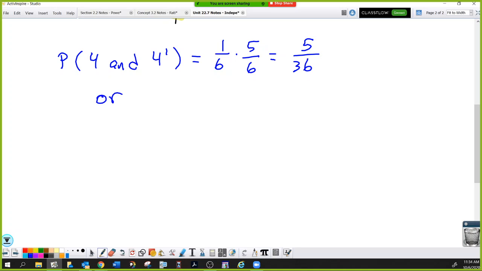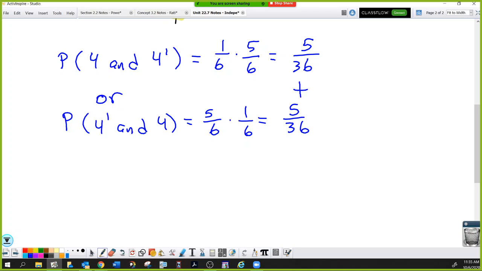Or, which requires us to use yesterday's notes, the addition law of probability. What if the first one was the not 4, but the second one was 4? Not 4 has a 5 out of 6 chance, and the 4 has a 1 out of 6 chance. So there's another 5 out of 36 right there, and when you add those, you get the 10 out of 36. Or even faster, realize because there were 2 dice, there were 2 different ways this could have happened. So the 4 and the not 4 is 1/6 times 5/6, but that can happen in the reverse order, so times 2. And that's how you get to 10/36.